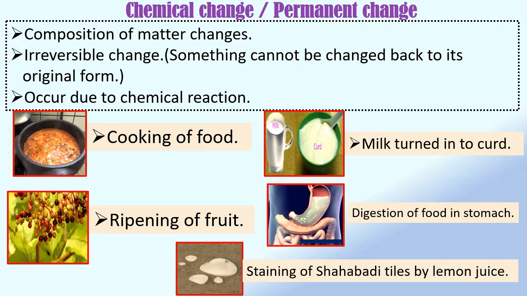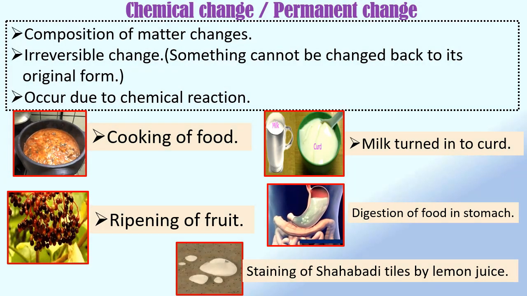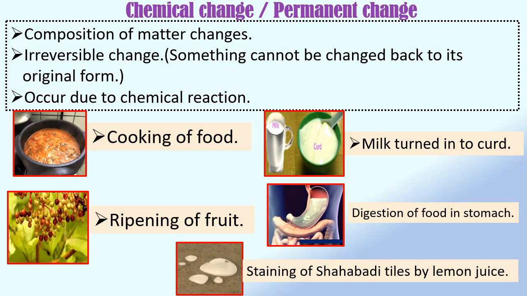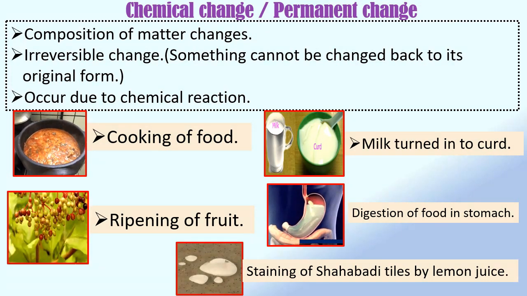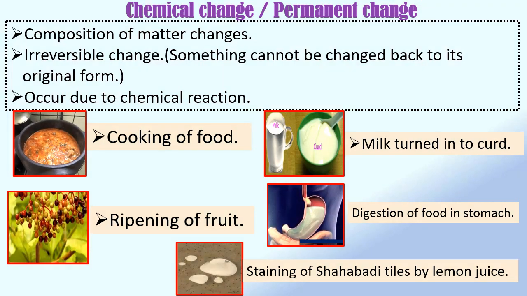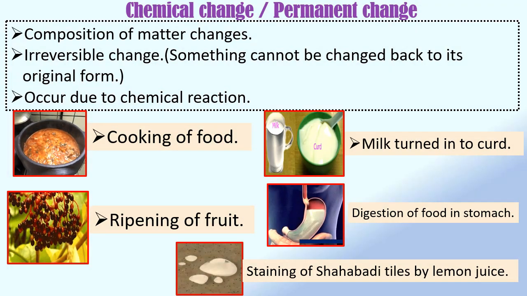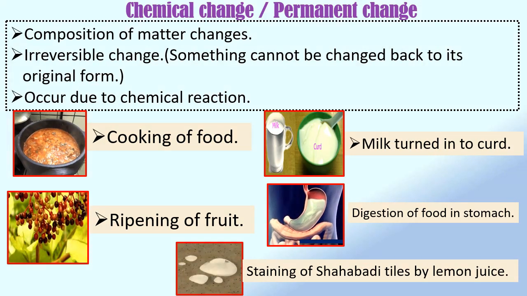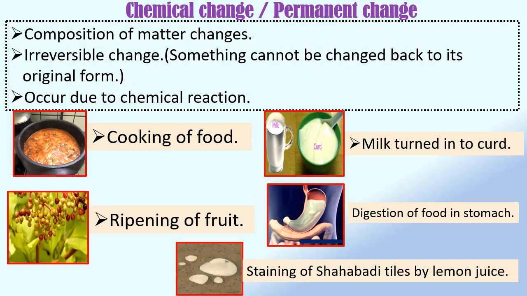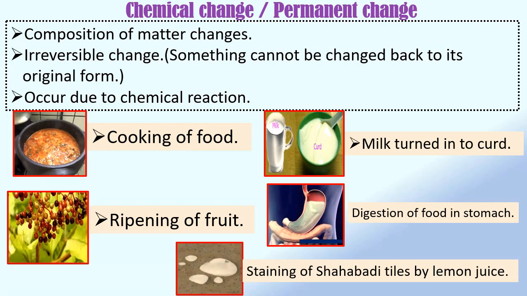Cooking of food is a chemical change since it involves changes in the chemical composition of food. Heating of food and adding ingredients such as oil, butter, baking powder, etc. results in the breaking down of chemical substances present in the food and formation of new chemical substances. After cooking, the raw ingredients or the vegetables cannot be regained again.